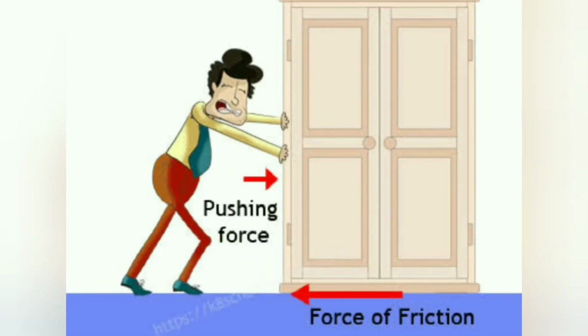Now we'll see about friction. When we rub two surfaces, friction is created between them. Whenever an object moves ahead, the surface on which it is moving tries to pull the object backward, and this backward pull is called friction. Friction is not only about rubbing two surfaces, but also about stopping the moving object. Friction either slows down the moving object or stops it.